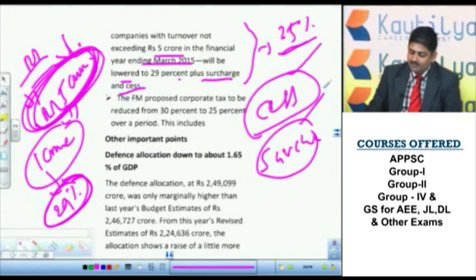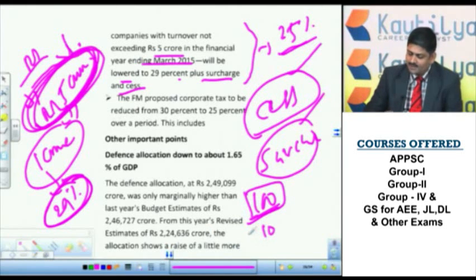What its meaning is, for example, if I did business of 100 rupees, assume that there is a tax of 10%. That means totally I have to pay 110 rupees. Suppose if I do business of 200 rupees, and 10% tax is there, in total I have to pay 220 rupees.